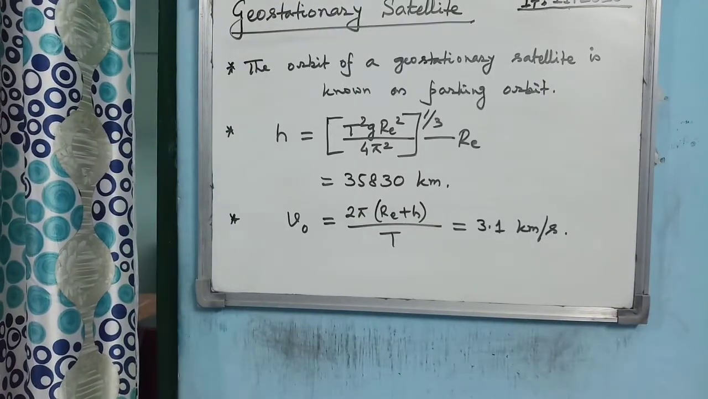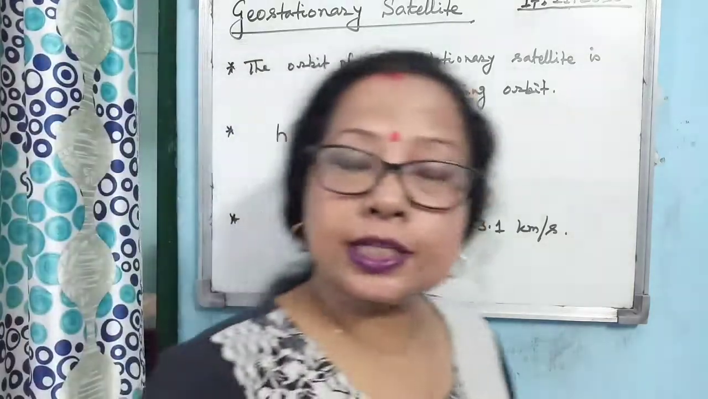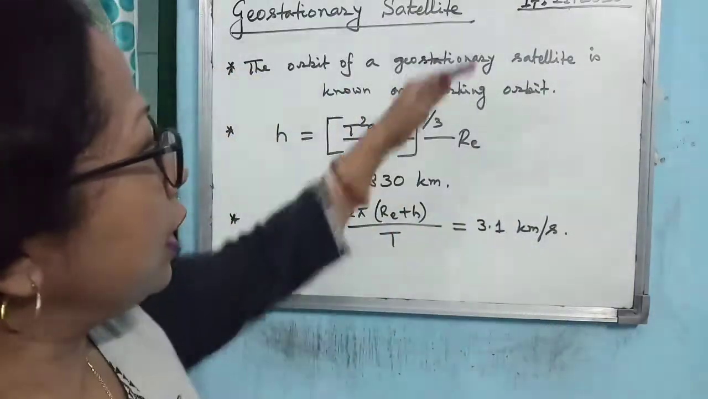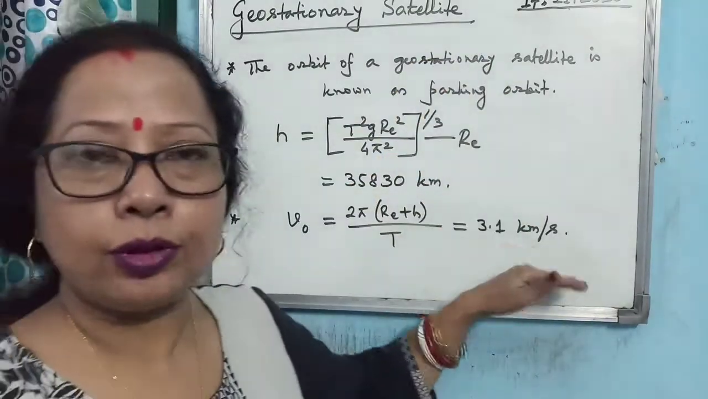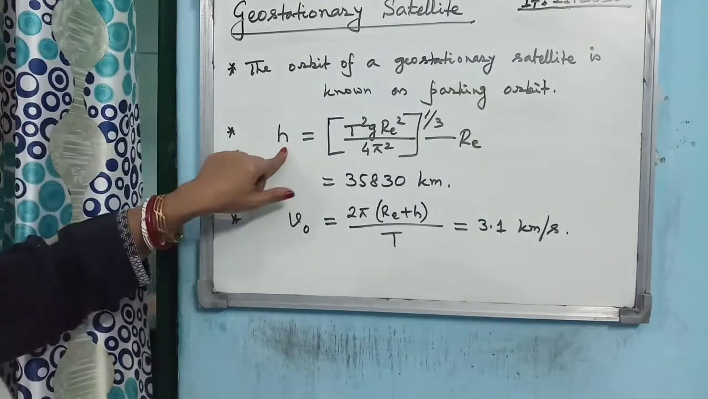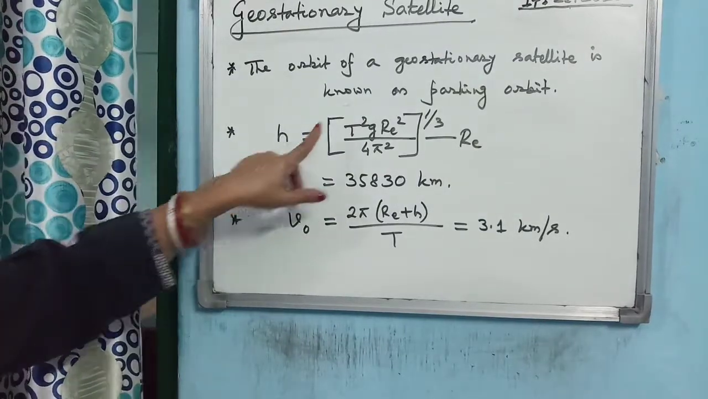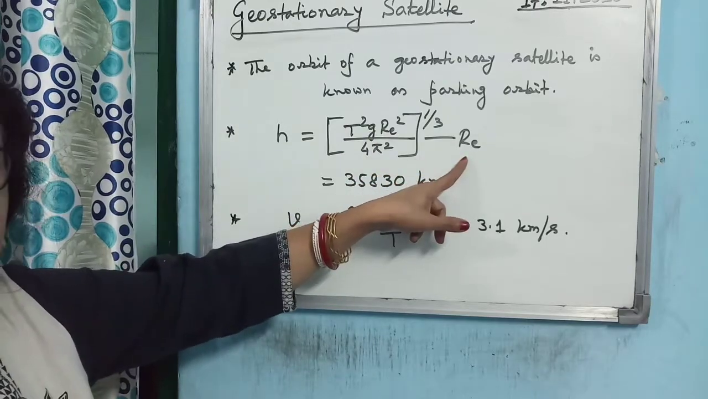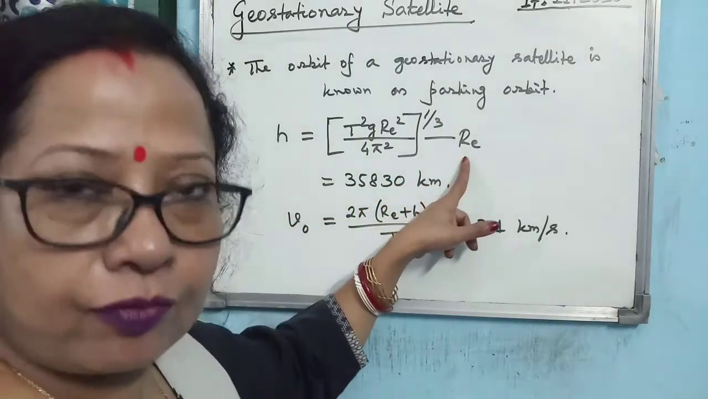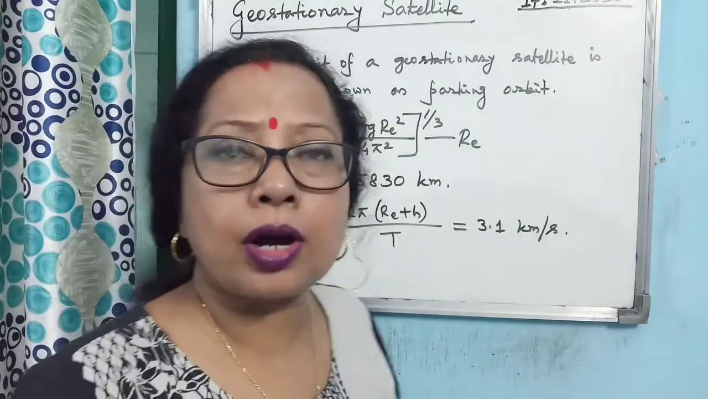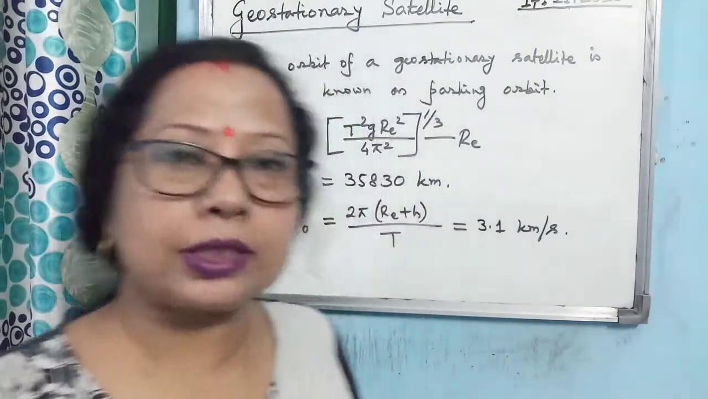Now, the orbit of a geostationary satellite is known as the parking orbit. These are a few pieces of information you have to remember regarding the geostationary satellite. You can calculate the height of a satellite from this formula: T squared G Re squared by 4 pi squared, then Re. Now Re is the radius of the Earth, which is 6370 kilometer. Sometimes for easier calculation, one can take it as 6400 kilometer also.